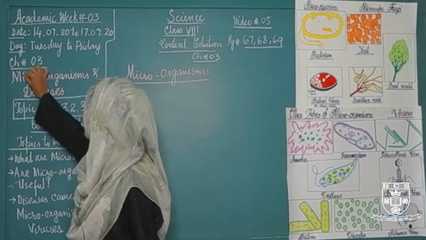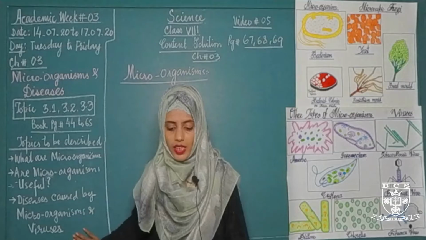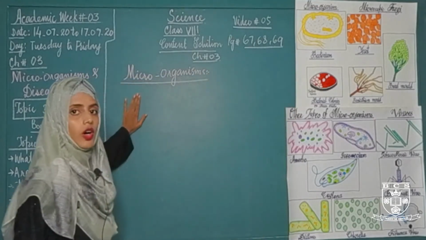What is the name of the chapter? The name of chapter is microorganism and diseases. It means we are going to discuss about microorganisms, what are microorganisms, and the diseases. In this chapter we have three main topics. Number 1, what are microorganisms? Number 2, are microorganisms useful? And number 3, diseases caused by microorganisms and viruses. Let's start the first topic, that is microorganism.